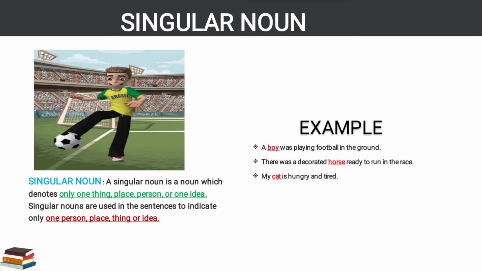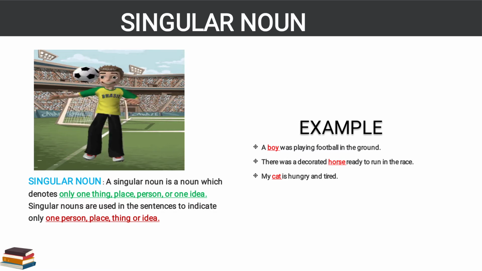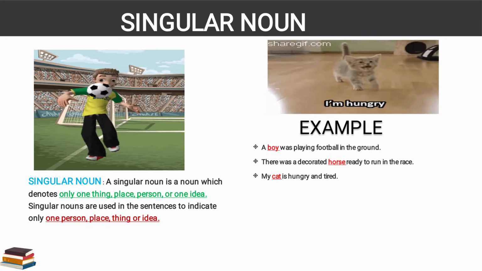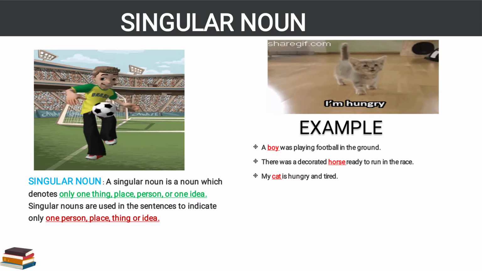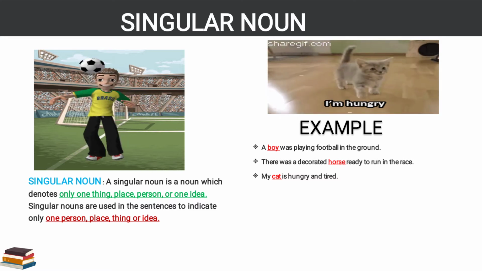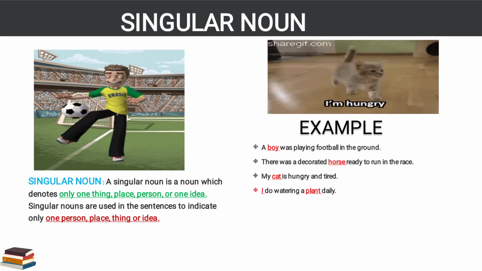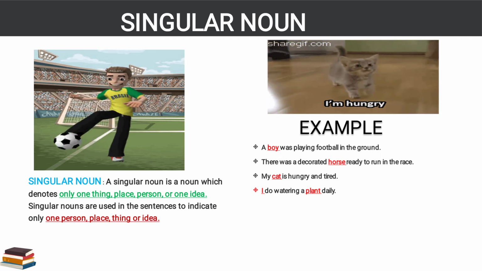The next we'll see: my cat is hungry and tired. How many cats are there? In the image we'll see one cat. My cat is hungry and very tired. So in the image how many cats can you see? One cat. So that's why the cat comes in which noun? Singular noun.